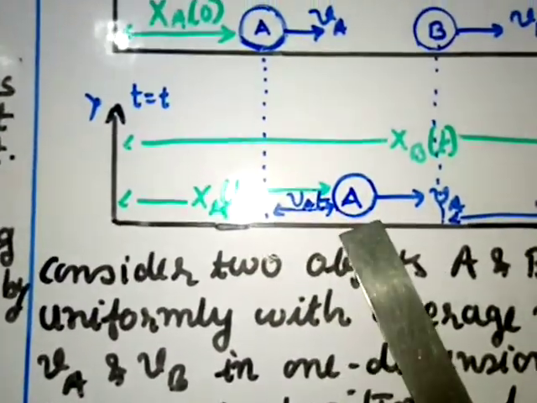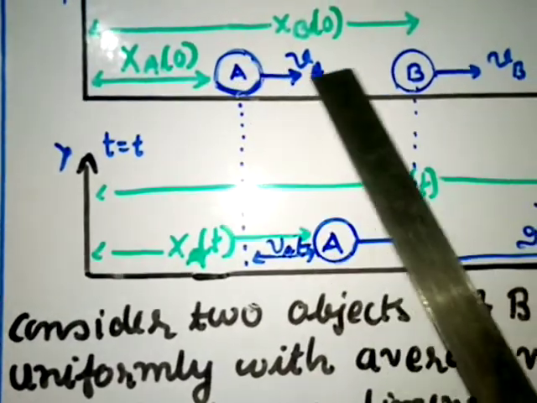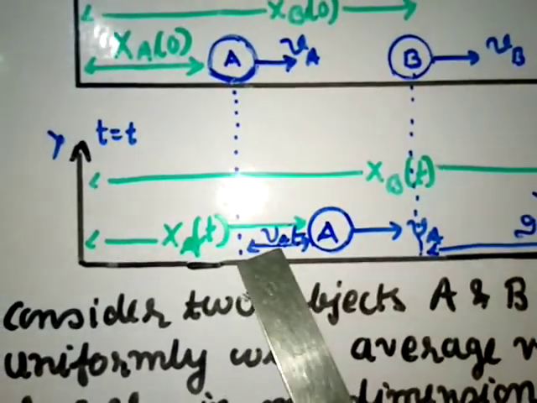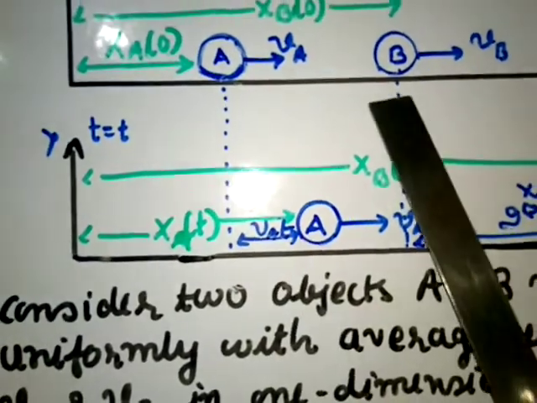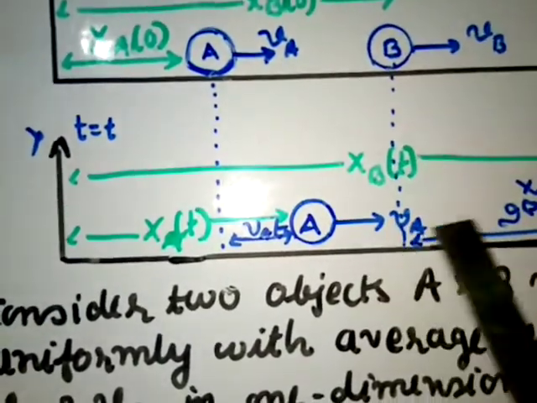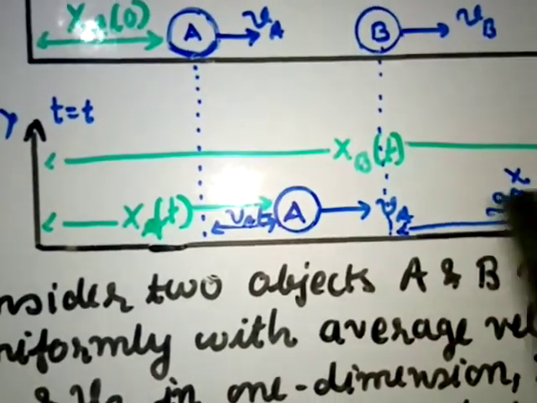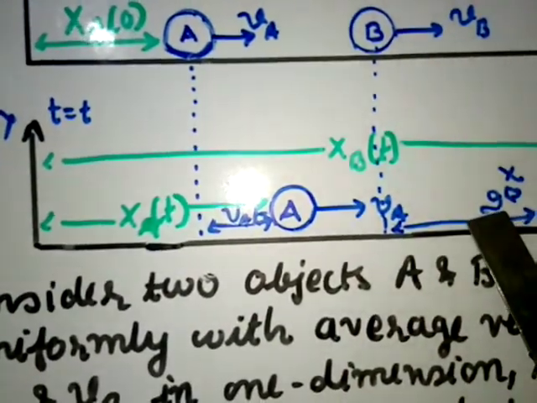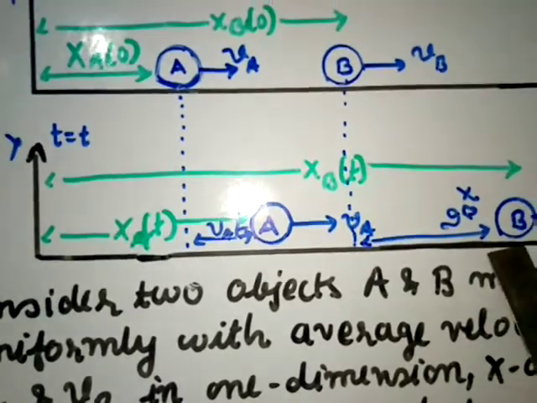So now the distance extra traveled in this situation. It was initially here. Velocity is va, time is t. So the distance from here to here when it reaches, in time t, the distance traveled will be vat. Same way, B was here, and it is traveling the distance and reaching here. So in time t, it is traveling the distance vbt. So that is the distance.